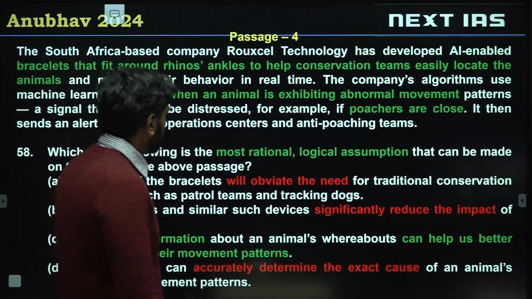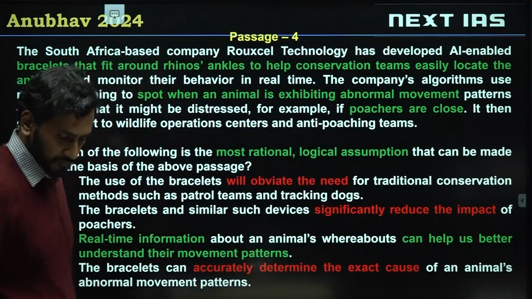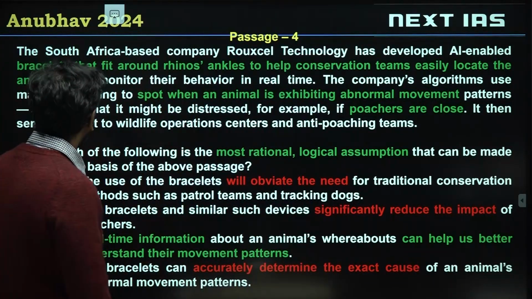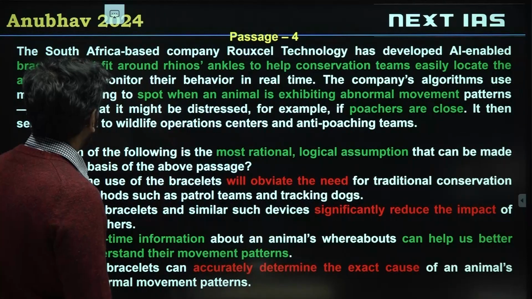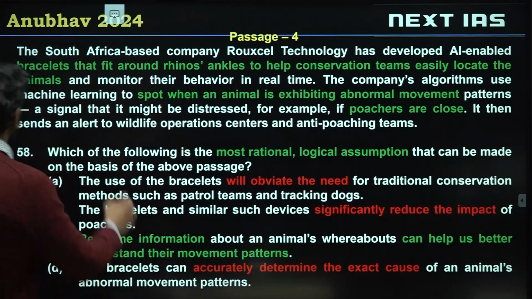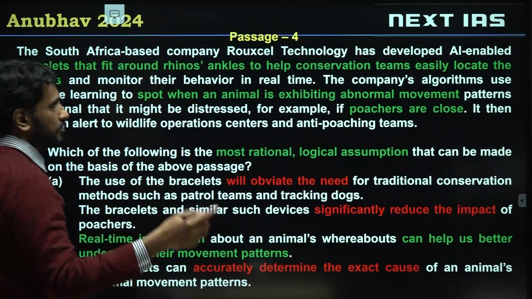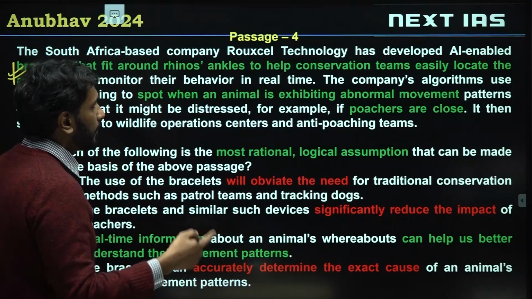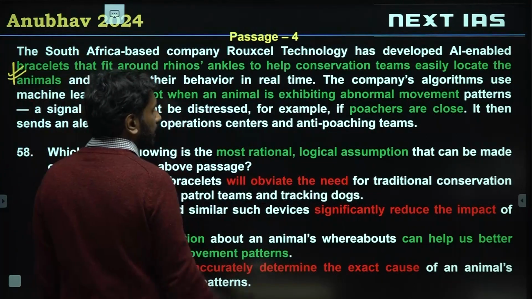Which of the following is the most rational and logical assumption that can be made on the basis of the above passage? All right. The South Africa-based company has developed AI-enabled bracelets that fit around rhinos' ankles to help conservation teams easily locate animals. So we are told of some company who's come up with these bracelets which will track rhinos. The company's algorithms used machine learning and they spot when an animal is exhibiting abnormal behavior.